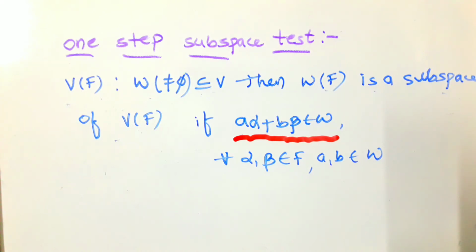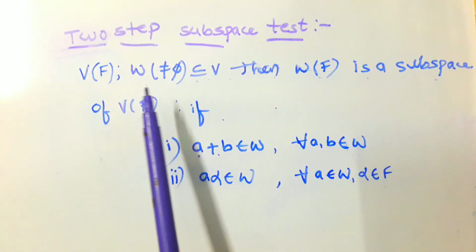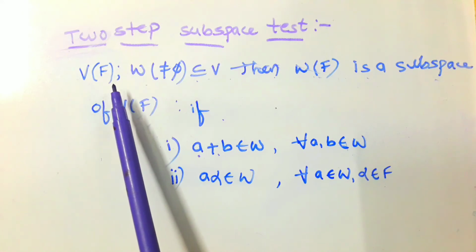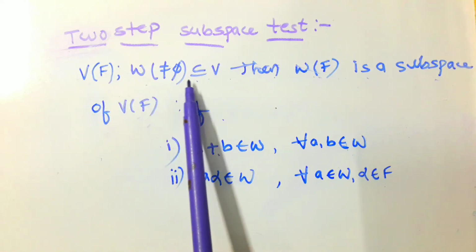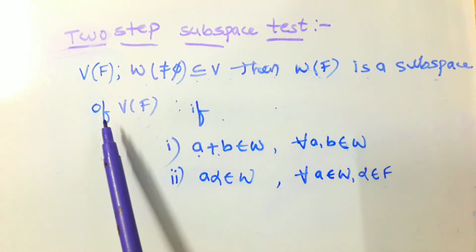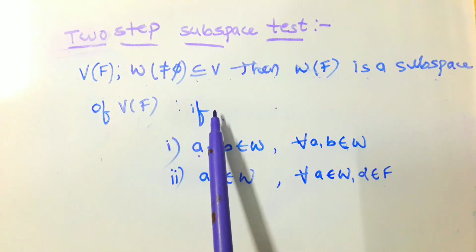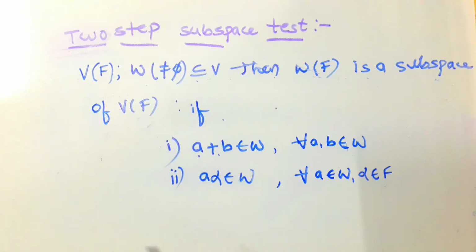Okay, now the next one is the two step subspace test. V over F is a vector space. W is a non-empty subset of V. Then W over F is a subspace of V over F if it satisfies the following two conditions. First condition is a plus b belongs to W for all a, b belongs to W. Second, a alpha belongs to W for all a belongs to W, alpha belongs to F.